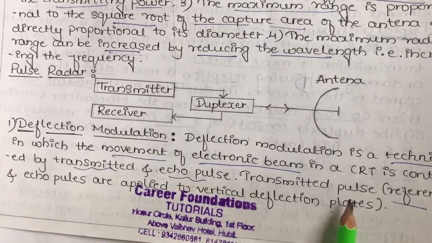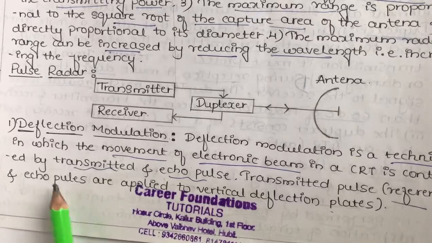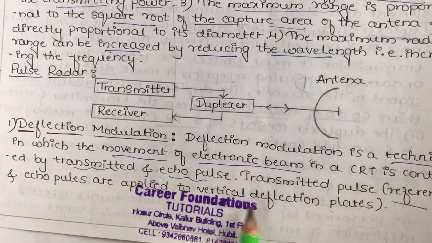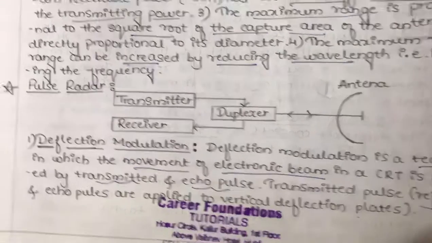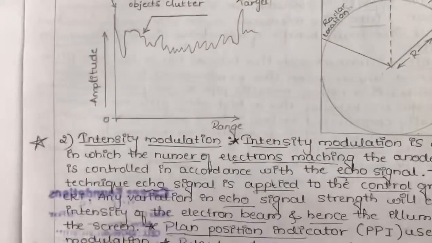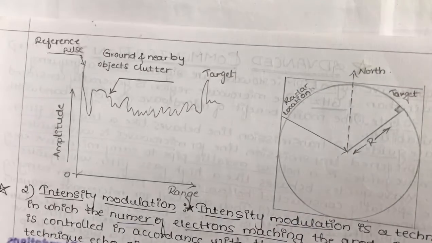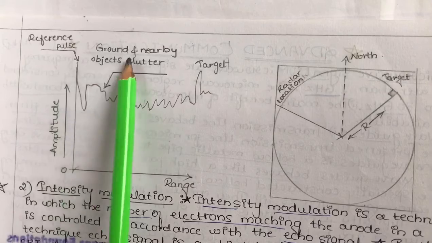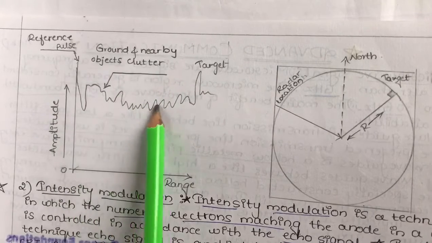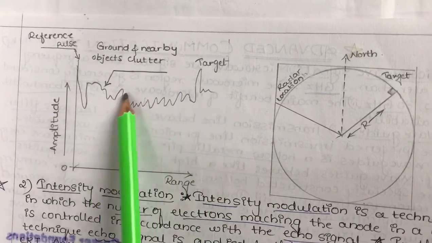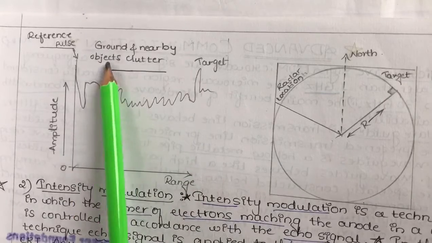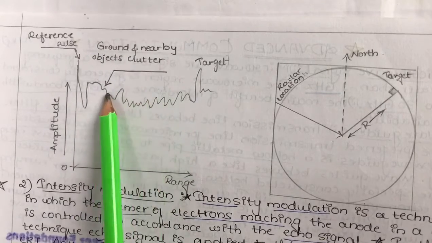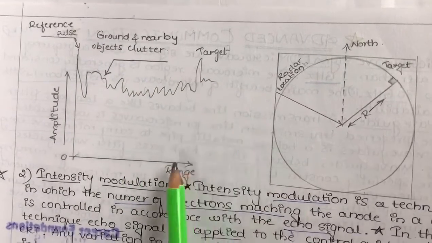And the transmitted pulse, that is the reference, and the echo pulses are applied to the vertical deflection plates of the CRT tube. In this way, this is the reference pulse, this is the ground, and this is the echoed pulse, and we are going to study these things. This shows the ground and nearby object, and this shows the target, like this.